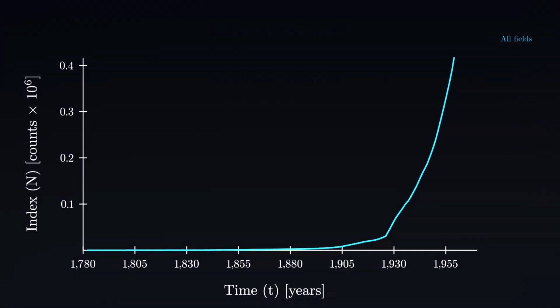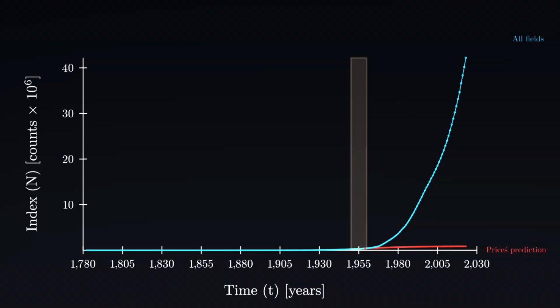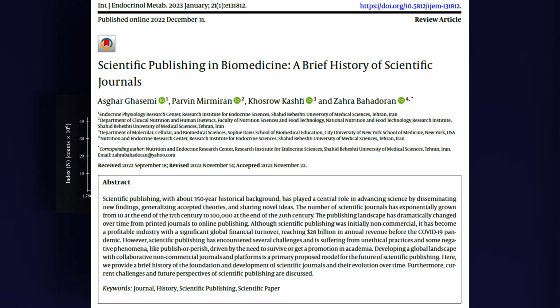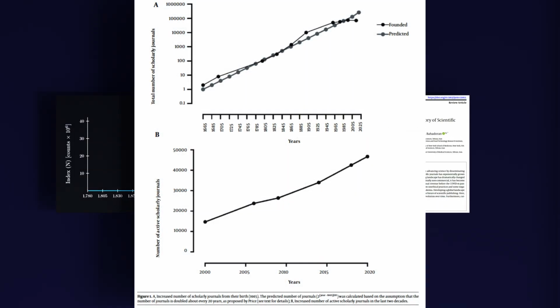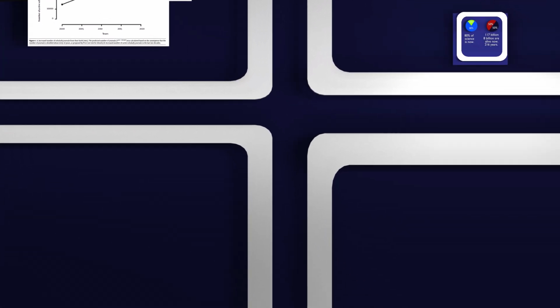This graph shows the sum of all papers published in physics, biology, chemistry, and medicine. Again, we can see the exponential growth with a doubling time of 10 years. If we already passed the midpoint in the 1950s as Price assumed, then we should have reached saturation in the 2000s. But our data does not show such a slowdown. Only recently, Asghar Qasemi and his colleagues showed a slight decline in the growth of the number of journals. Where we can agree with Price is that we have passed the midpoint of science's growth. But how close we are to saturation may not be clear yet.